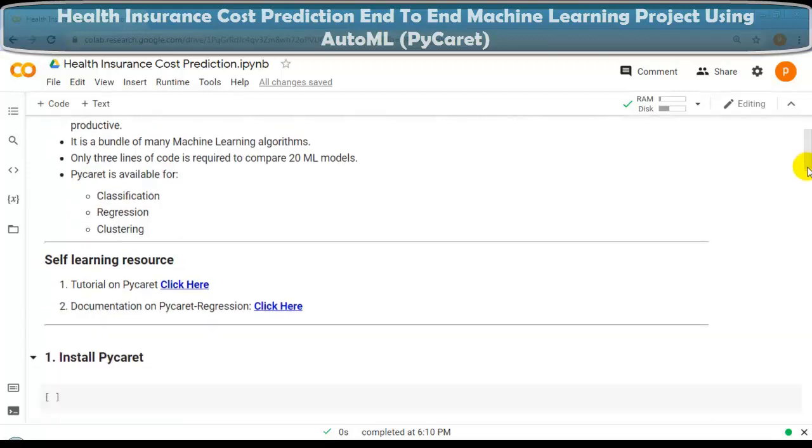So PyCaret is available for classification, regression, and clustering. As you know, we have already discussed PyCaret for classification. In this video, we are going to perform health insurance cost prediction using PyCaret. As you know, this is a regression problem.